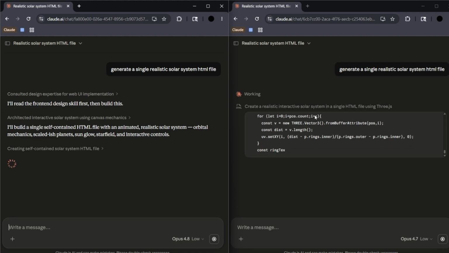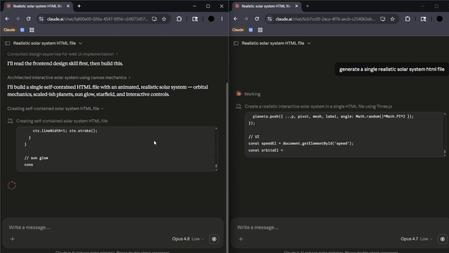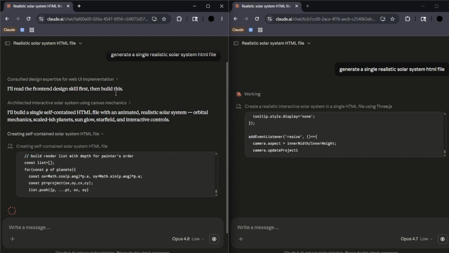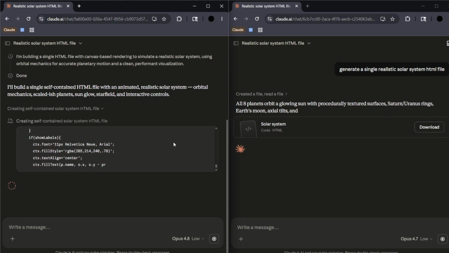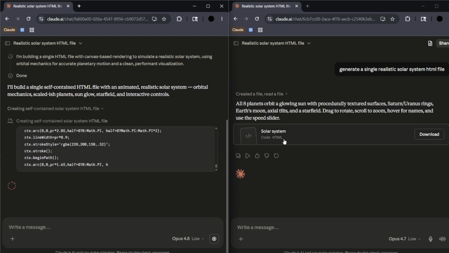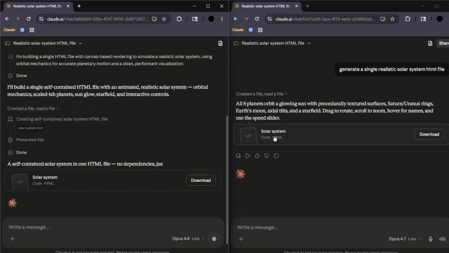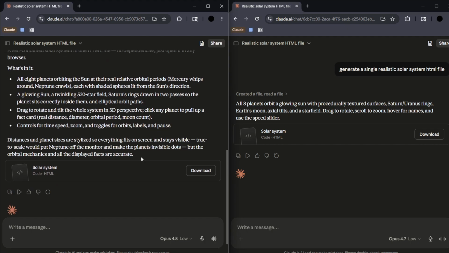which might effectively produce better outputs, but yes, it does take a lot of time to think before starting on the actual execution of the work. So we can also see what it is currently thinking. You can see that it has also started the work, and let us see which one wins this particular round. In both of these conversations, Opus 4.8 actually thought for a while without starting to create the HTML, whereas Opus 4.7 simply started the execution and has also finished. As you can see, it has created an HTML file which I can download right here, and Opus 4.8 also followed within just a couple of seconds difference.